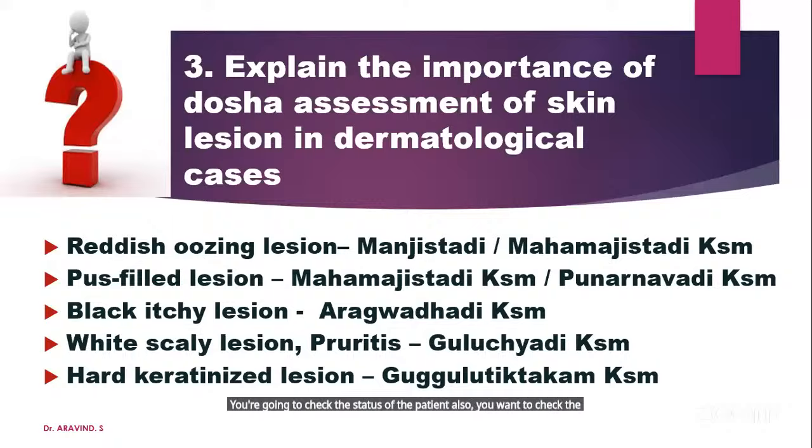That's why I ask about different lesions. In a lesion, if it is oozing type, kapha pitta will be there. If it is kandu, there is more kaphaja pittaja involvement rather than vata. Vata will be more ruksha.